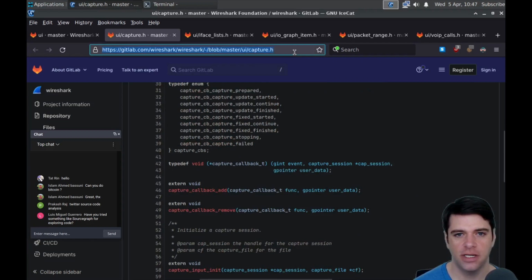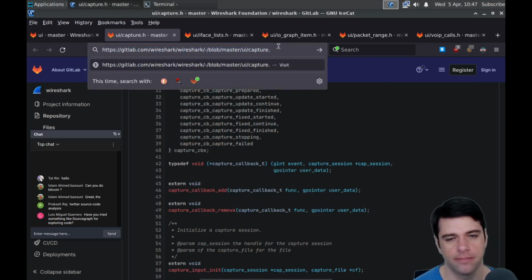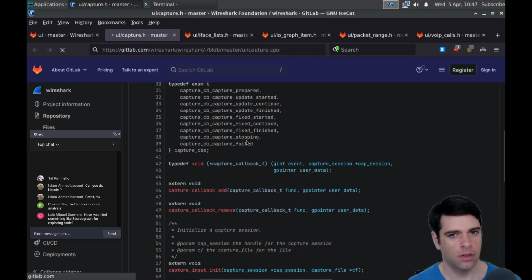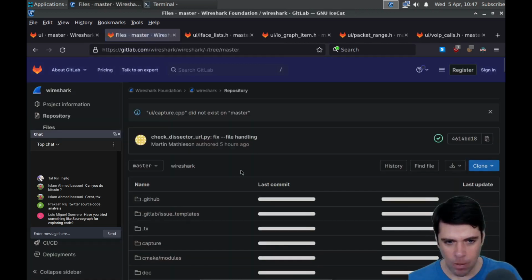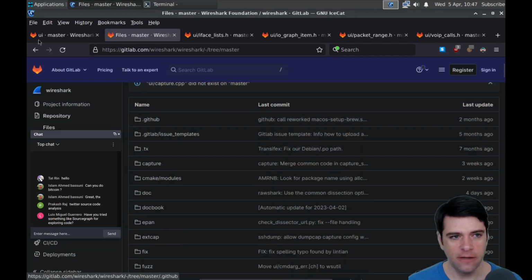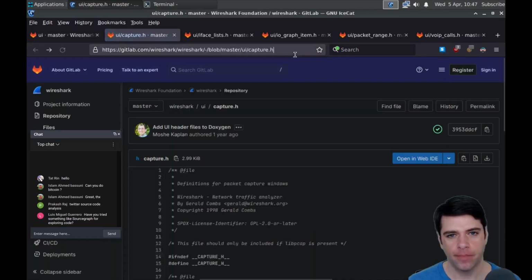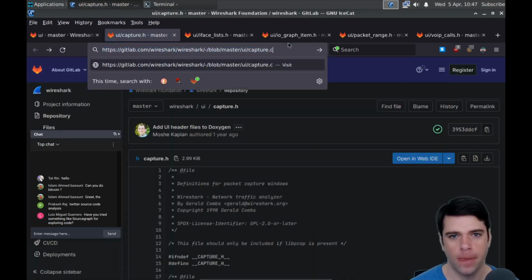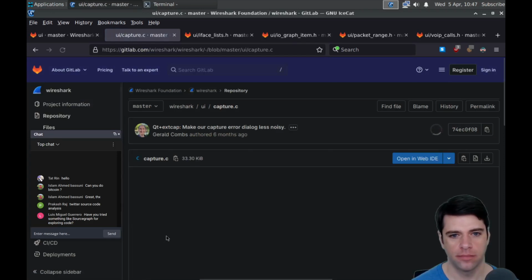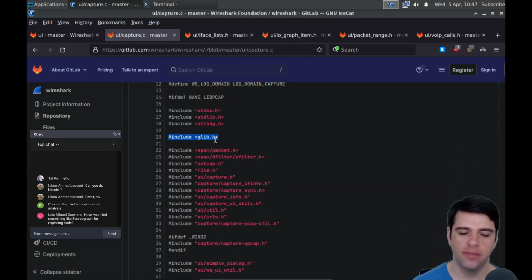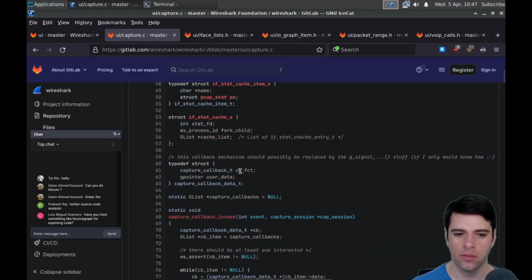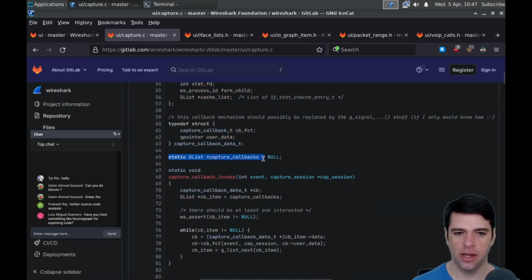Let's see if there's a CPP file. Negative. Is there a C file? There's a C file. Okay. So you're importing glib.h. And we get a lot more code. We've got this static glist, capture callbacks.